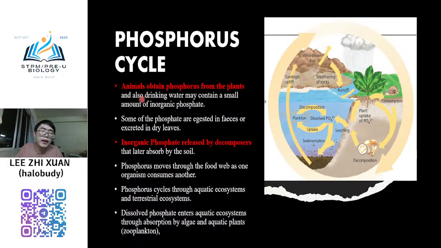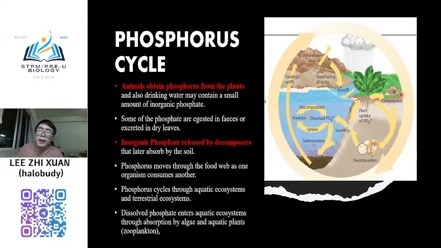Okay. No, and then how does the cycle continue? I already said animals obtain the phosphorus from the plant. From the plant, dia makan kan, from the plant. And then also some of the phosphate is ingested in feces or excreted by leaf. And also the organic phosphate will be released by decomposers.